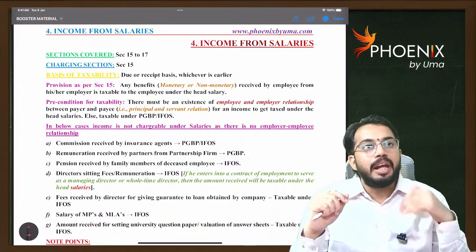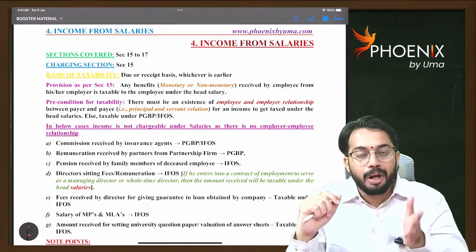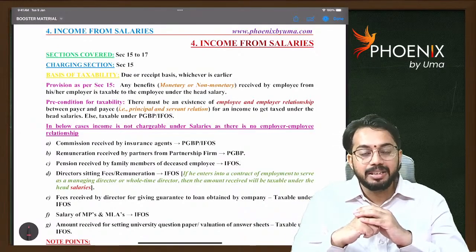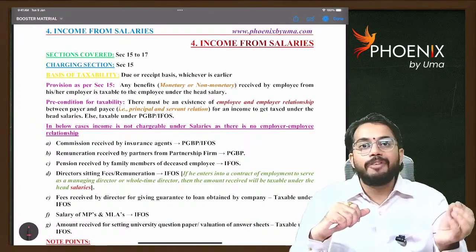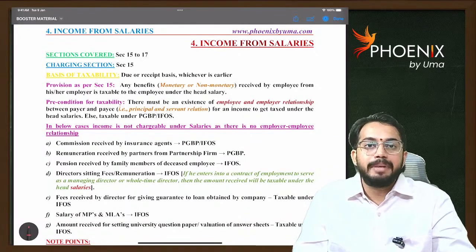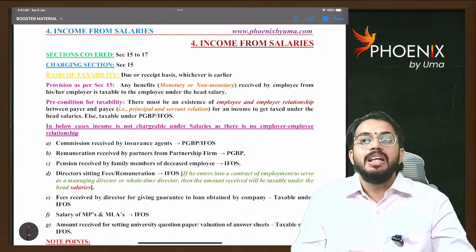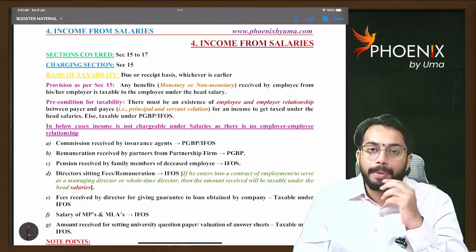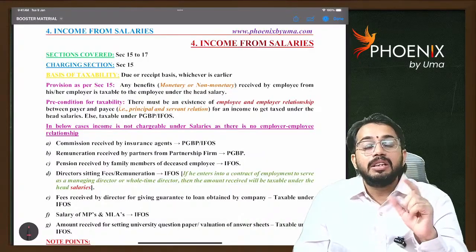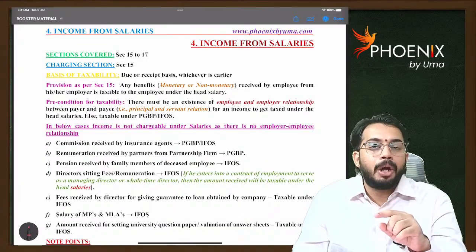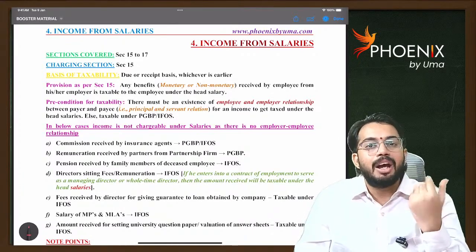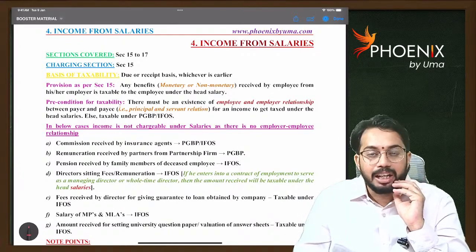The employer can be either past employer or present employer or future employer. Still, benefit received is taxable under salaries. Either from full-time employment or from part-time employment, if any benefit is received, that benefit is also taxable under the head income from salaries. The key important thing is employer-employee relationship. For example, salary received by MLA or MP. There is no relationship of employer-employee between government and MLA or MP. That's why salary received by MLA or MP is taxable under income from other sources.